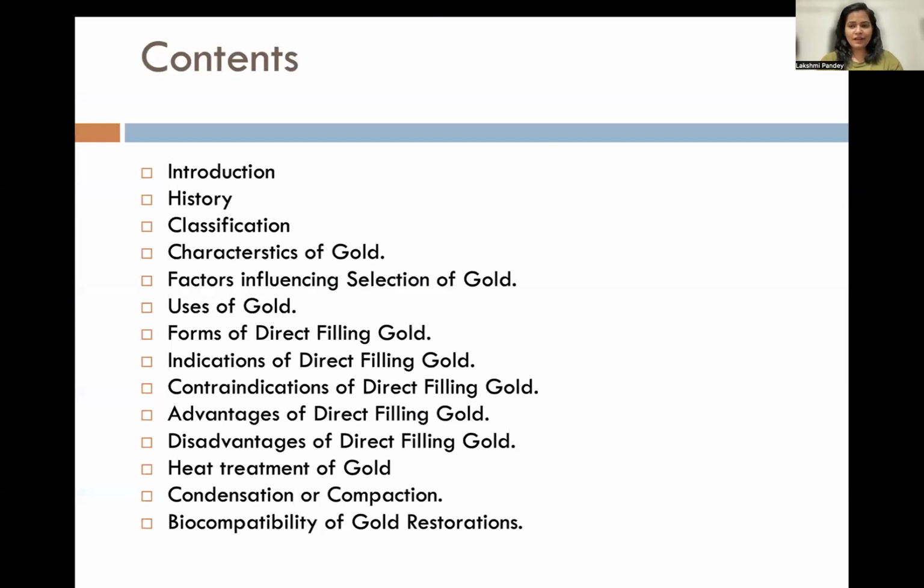The topic is divided into various parts. First, I'll be giving a brief introduction about what exactly is direct filling gold. Then the history, a few points which are important for your MCQ purpose and which you can write for your answers, short notes or long answers. Then the classifications, the characteristics of gold, factors influencing the selection of gold, uses of gold, forms of direct filling gold that are available, indications of direct filling gold, contraindications, advantages and disadvantages, heat treatment, condensation or compaction of gold, which is very important when it comes to the theory purpose, and biocompatibility of gold restorations.